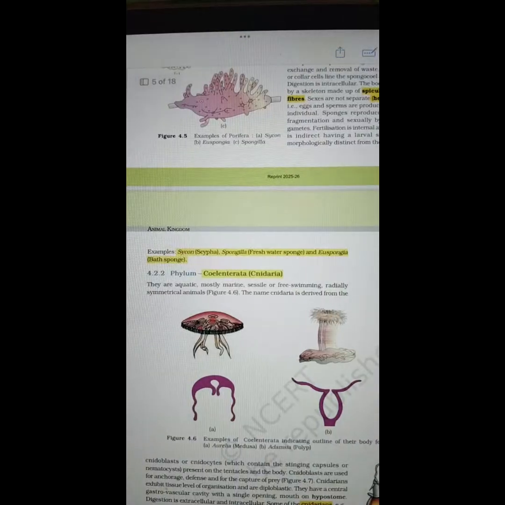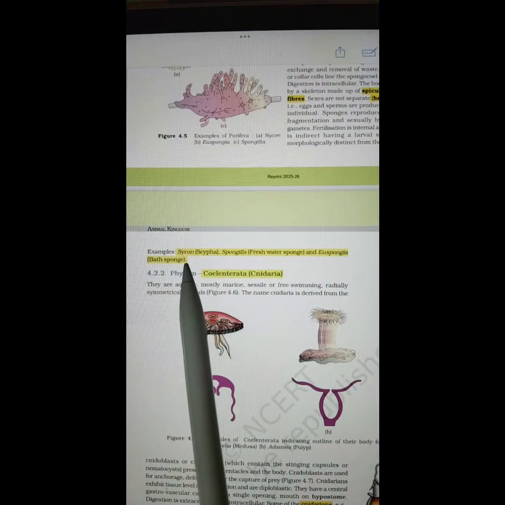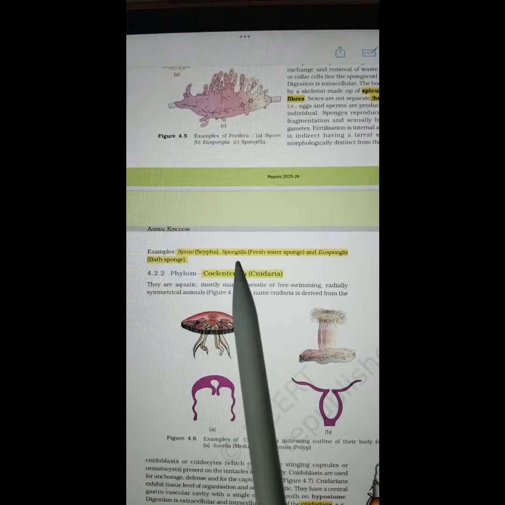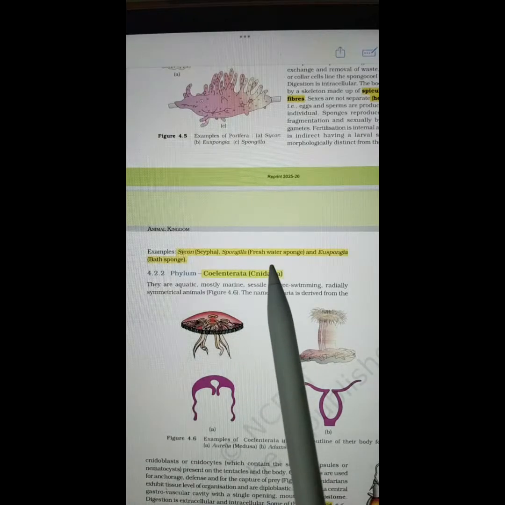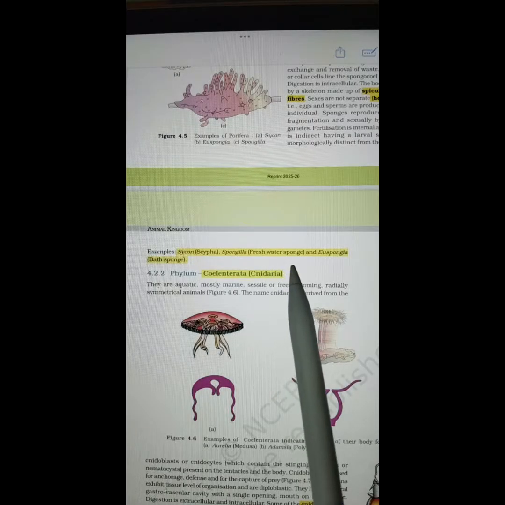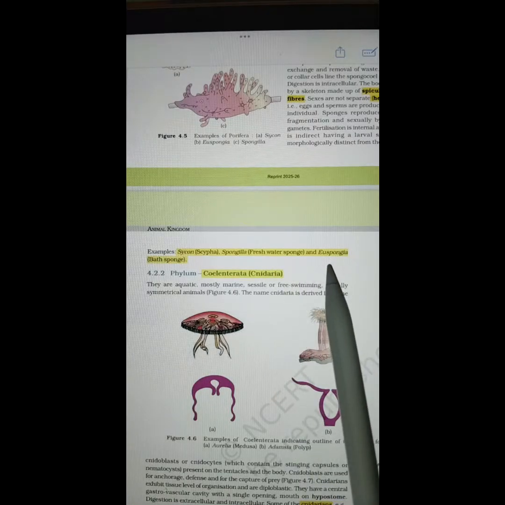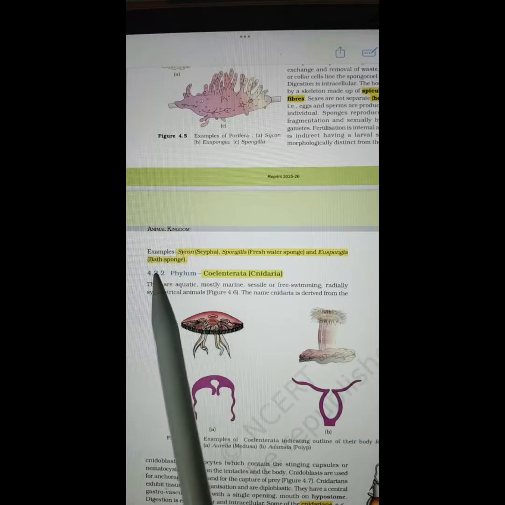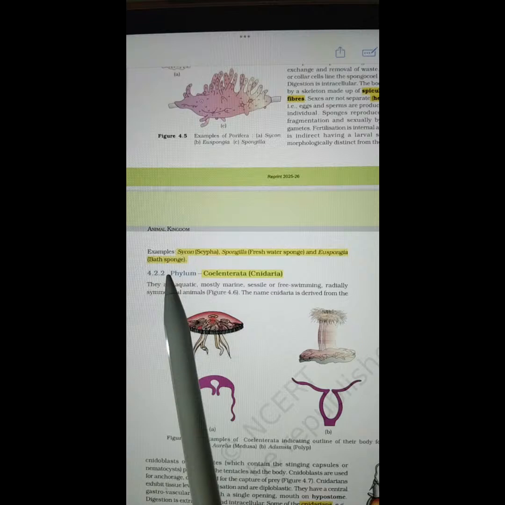The examples. So the first name here that is written in italics is the scientific name, Sycon, commonly known as Scypha. Again, scientific name, genus is given, Spongilla, commonly known as freshwater sponge. This is again a scientific name, Euspongia, commonly known as bath sponge.